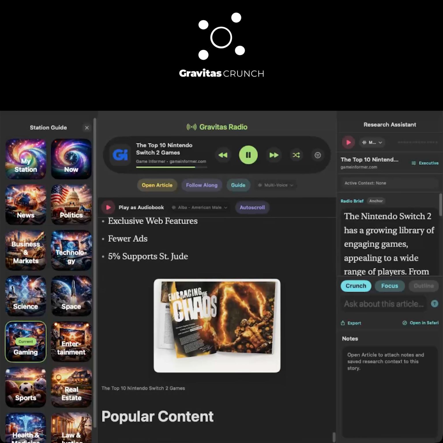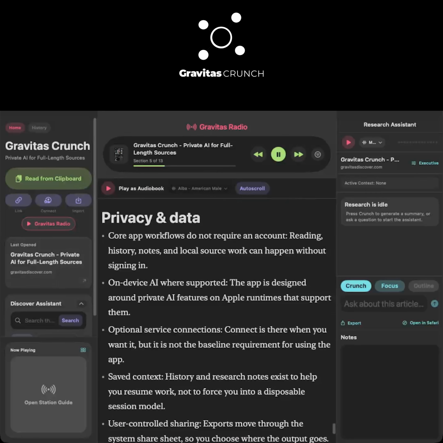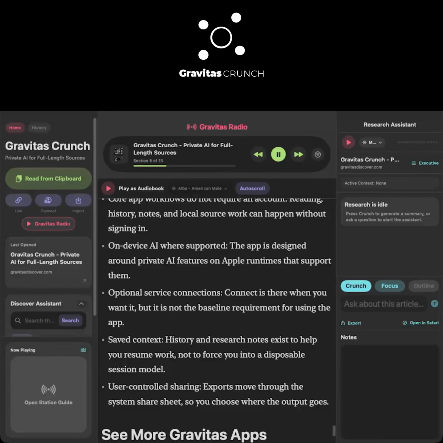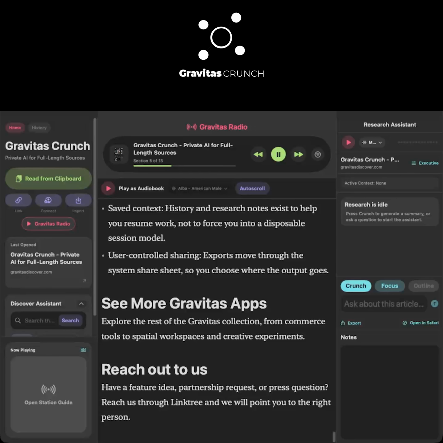Choose the style. Switch between executive, technical, and study guide output depending on the job. Generate outlines. Turn the current summary state into an outline when you want the structure, not just the prose. Use clickable provenance. Tap grounded bullets or citations to jump back to the exact place in the source.